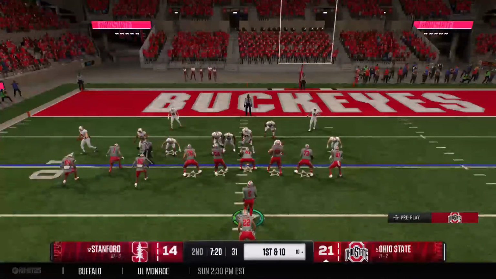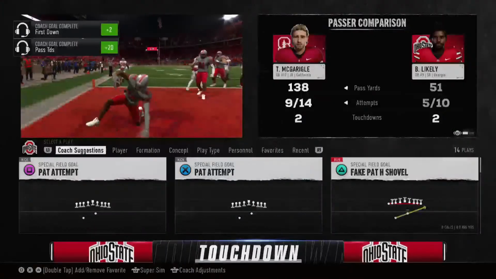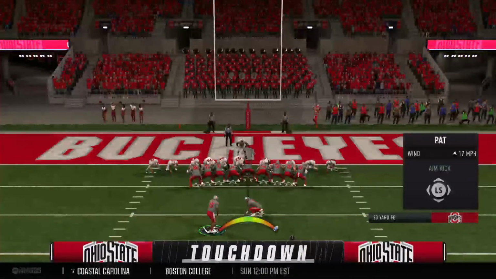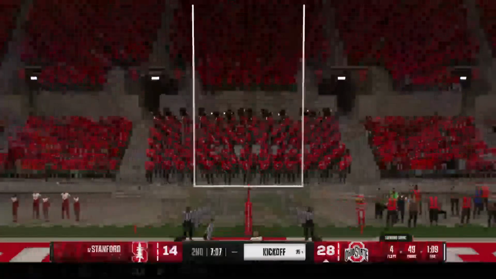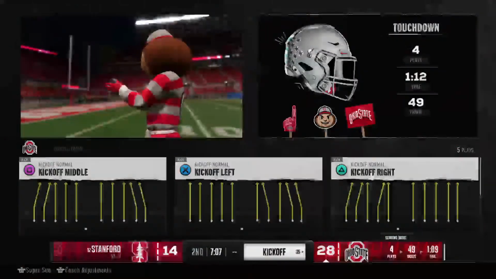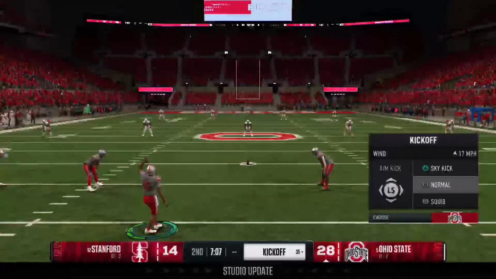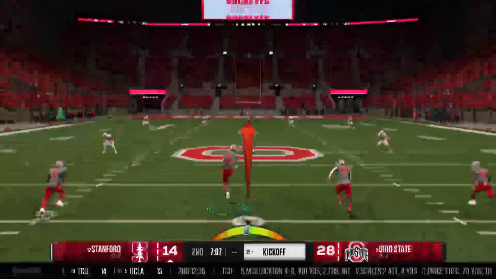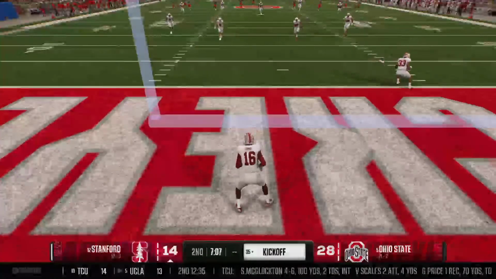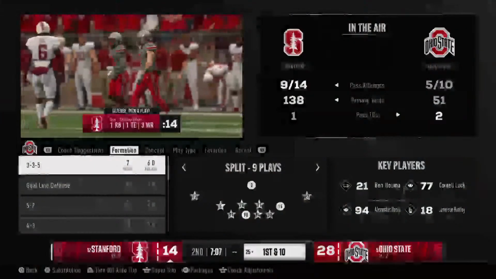Back-to-back big plays. Deep down, Ohio State. Still no answer for this offense. But they'll try to add to the lead now with a PAT. And the extra point makes it a 28-14 game. The kickoff team on the field now as they get set to send this one away. Long kickoff, no chance for a return. It'll be a touchback.